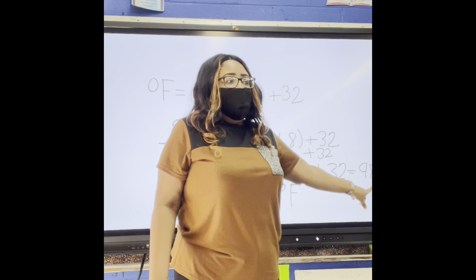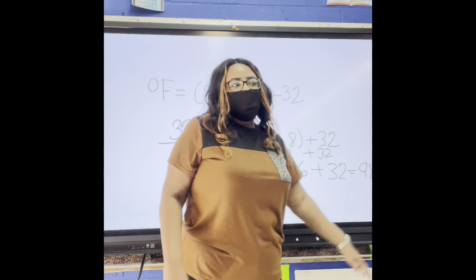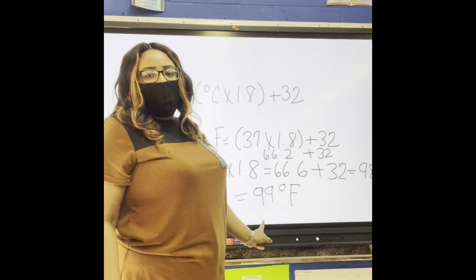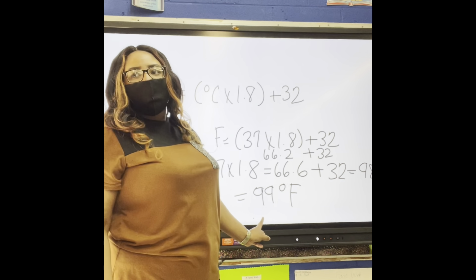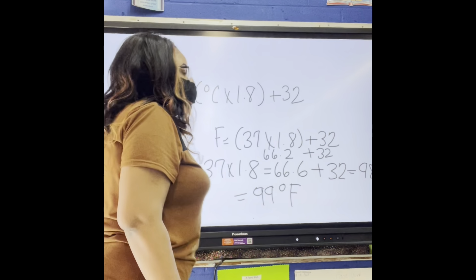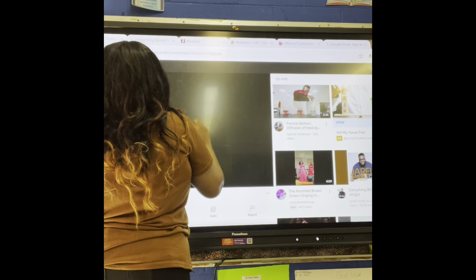But is that our final answer? No, because we have to round it. The number behind the decimal is higher than 5. 98.6 is 99. So our degrees Fahrenheit is 99. Does everybody understand? Yes, ma'am. Y'all sure? Yes, ma'am. All right.